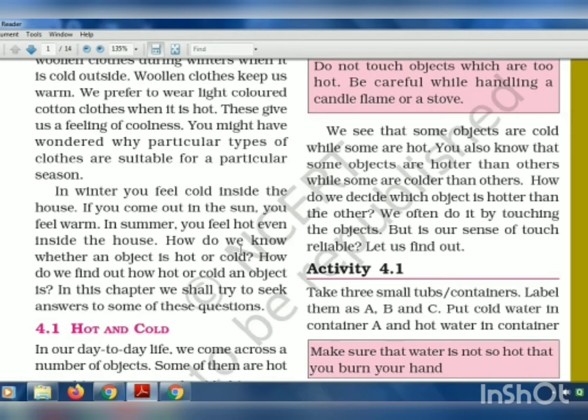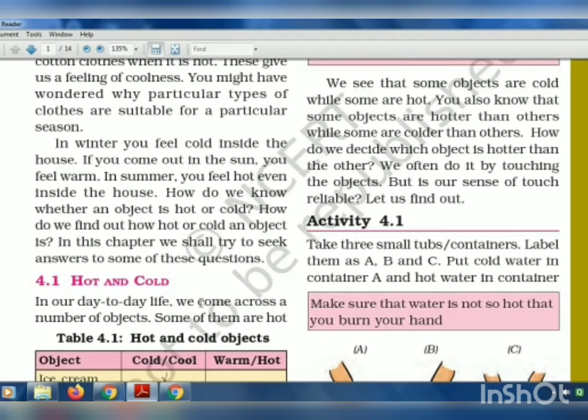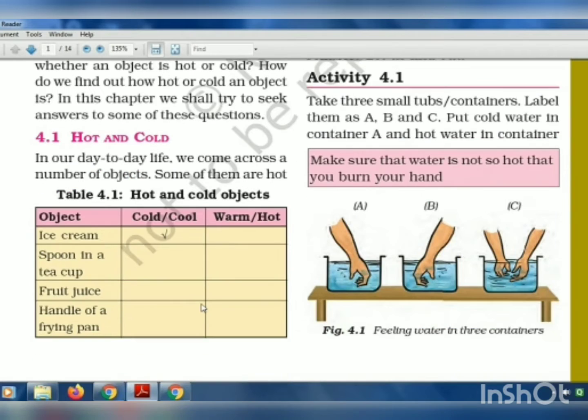How do we know whether an object is hot or cold? How do we find out how much colder or hotter that object is? So this all we'll study further. The first topic in this chapter is hot and cold.